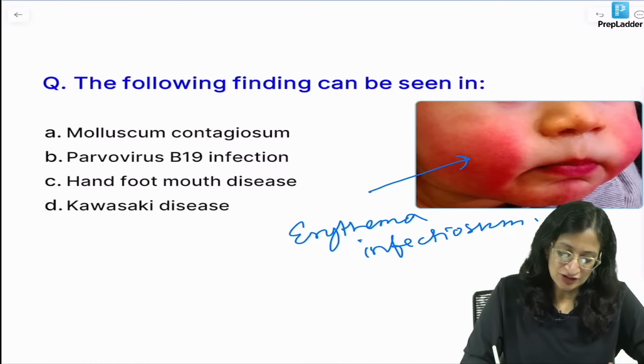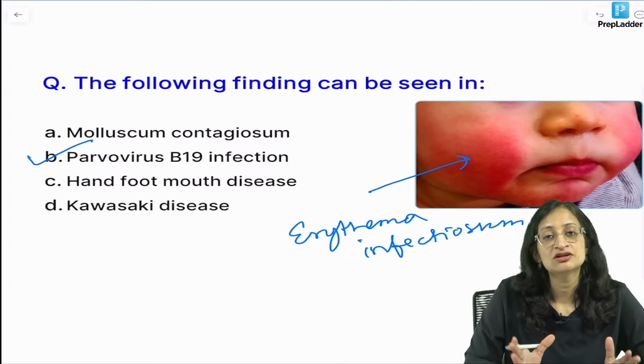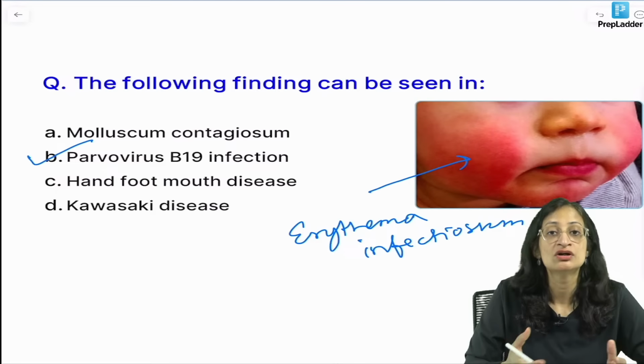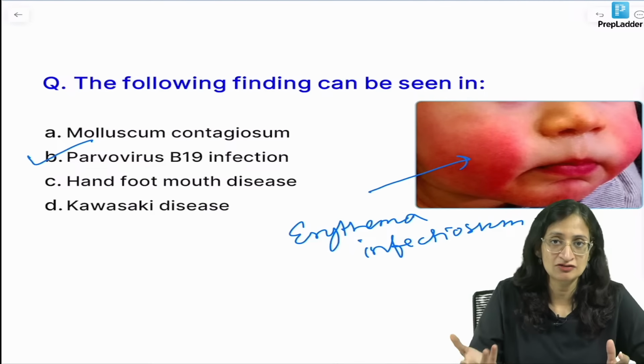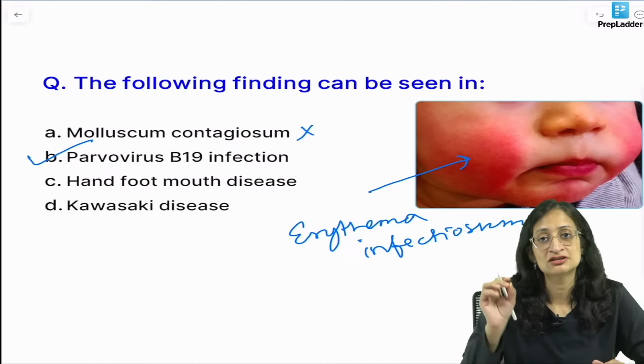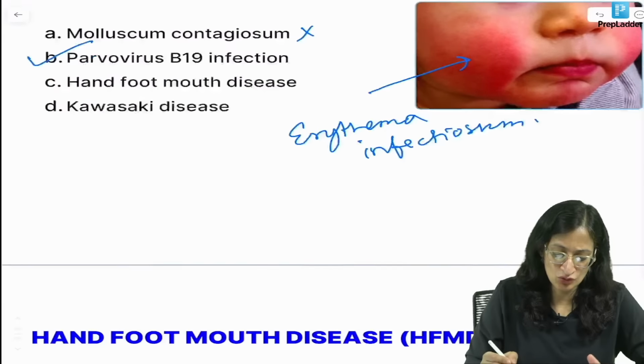So erythema infectiosum we know is caused by parvovirus B19. Parvovirus B19 can also cause pure red cell aplasia or transient aplastic crisis in cases of sickle cell anemia and in various other disorders. Molluscum contagiosum does not appear like this. There are umbilicated lesions. Hand, foot, mouth disease, we know how it will present.